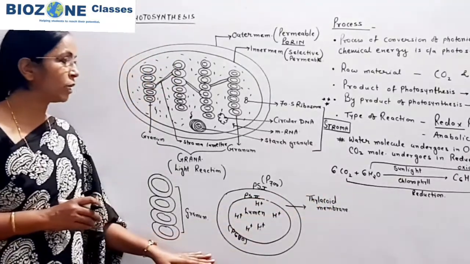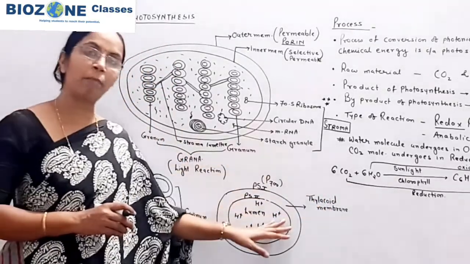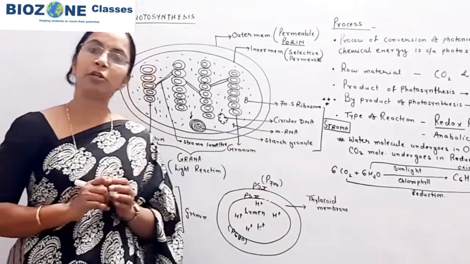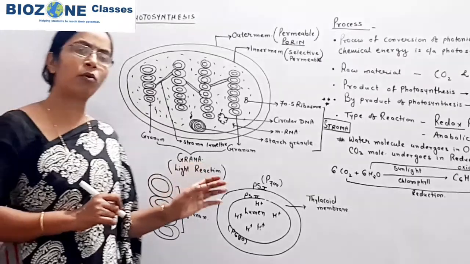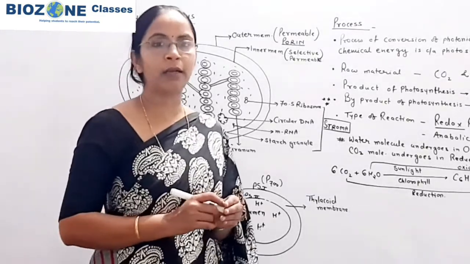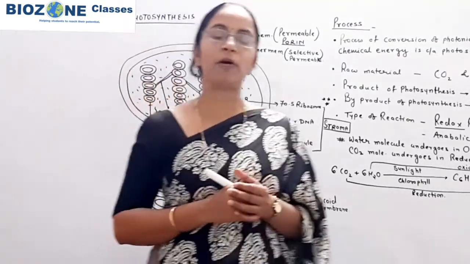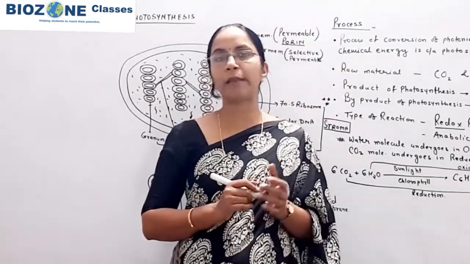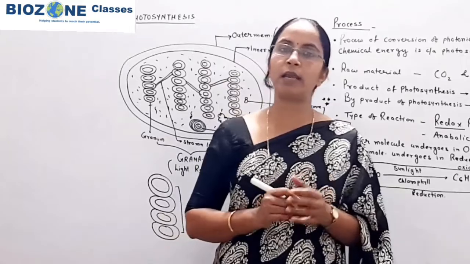Okay? So for today's session you remember this much of part. In next session first we study about the experimental proof for photosynthesis, because that is quite a theoretical part. So only with the help of explanation we study, but for NEET exam those experimental proofs are very important.